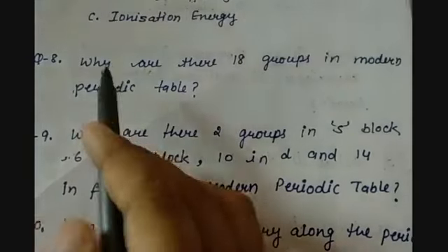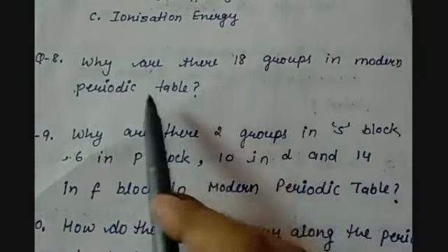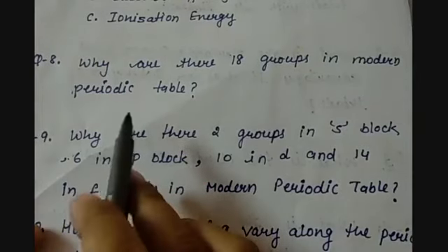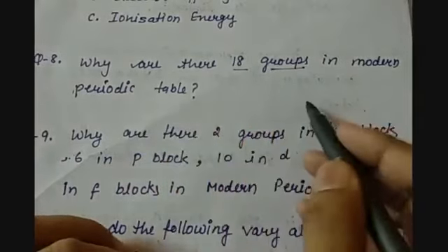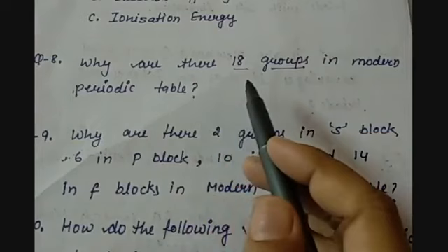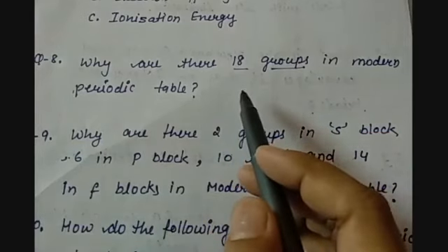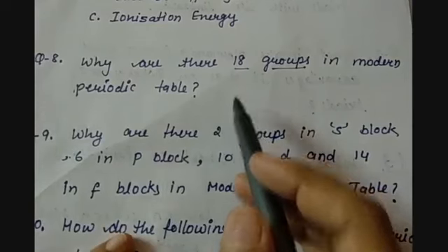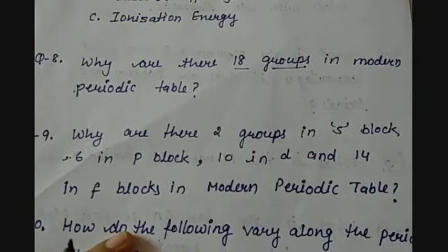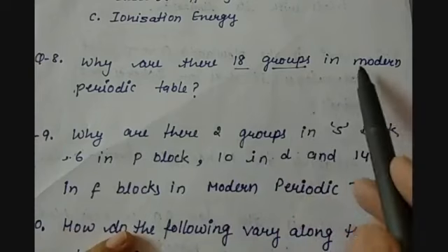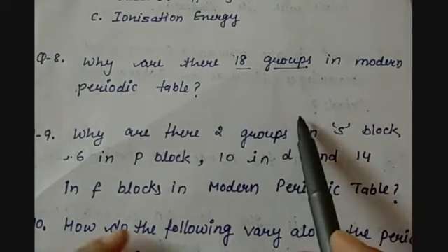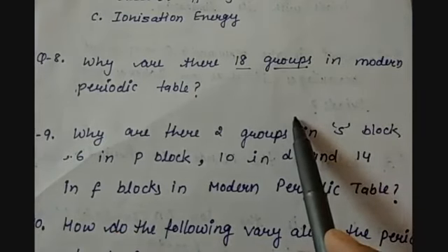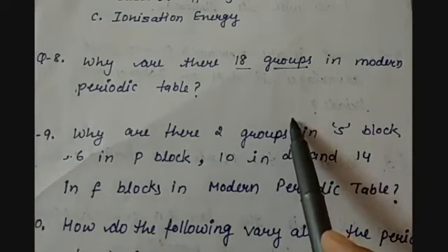Question number 8 is, why are there 18 groups in the modern periodic table? And while answering this question, you have to take care, because in the modern periodic table most of the things have been taken from Mendeleev's periodic table. As we said, there were no more changes required in Mendeleev's periodic table, only the bases were changed, but the groups and the columns were taken as they are. So let us see the modern periodic table and Mendeleev's periodic table and compare from where these 18 groups have come.